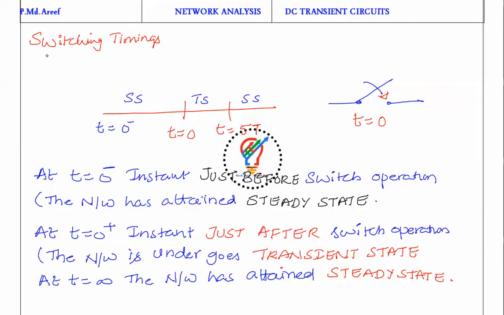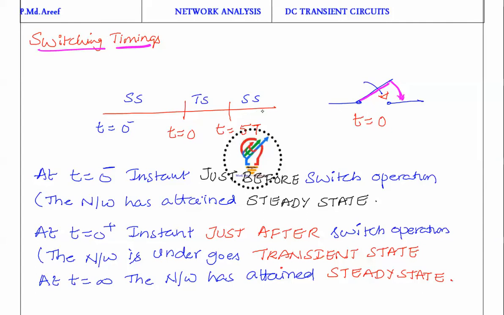So what are these switching timings? For example, say at t equal to 0, I am closing the switch. The arrow direction is very important. An arrow direction downwards means this switch is going to come like this, meaning this contact is going to move in this direction so that it is going to be conducting.